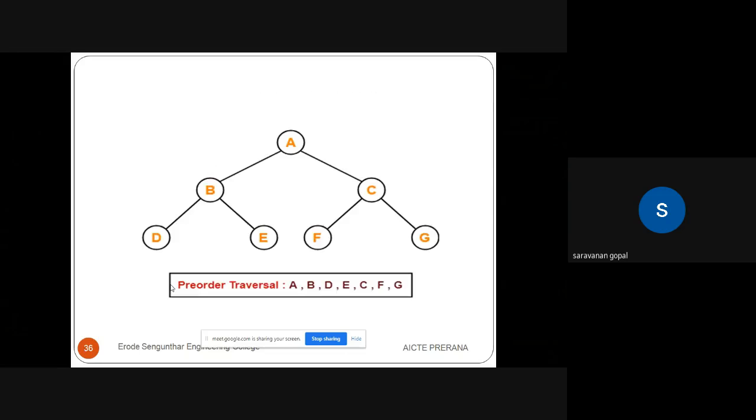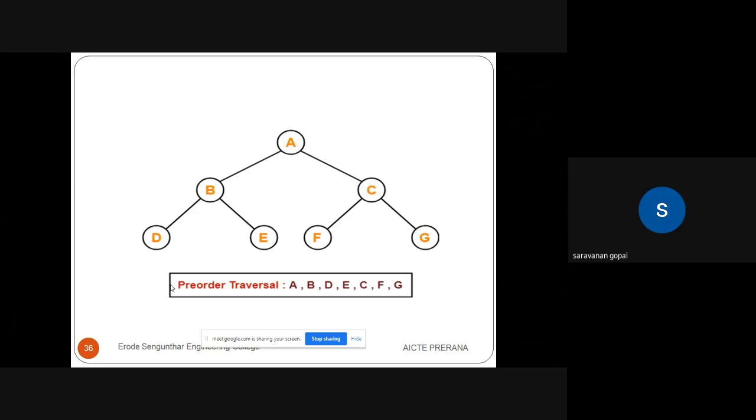So first we go for the root node. Visit the root node, then we go for the left subtree. That left subtree is B. Visit B, which is now the root node of D and E. Then we go for the left side. Left side is D. So first A is visited, B visited, now D also visited. Then go for the right side. Right side of B is E. Left side is D, right side is E. So go for the right side. E is also visited.